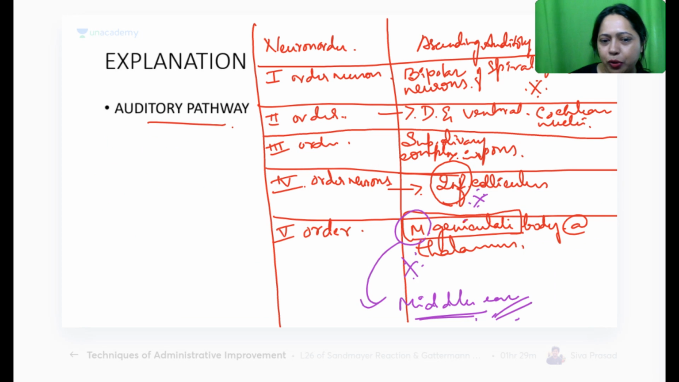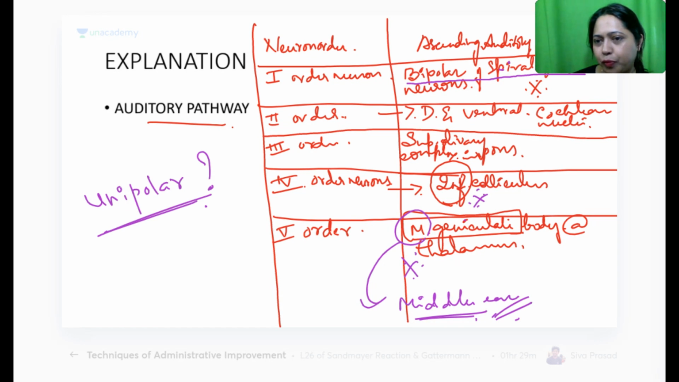So these are the neurons, first order, second order. So here you must remember it starts with the bipolar spiral ganglion. Okay, bipolar. Where is unipolar? Any example do you know for unipolar? Unipolar? Think of this. Anybody? Where have you heard of unipolar neurons? Multipolar, we know. Dorsal root ganglion, yes.